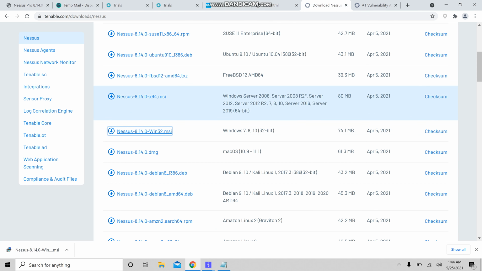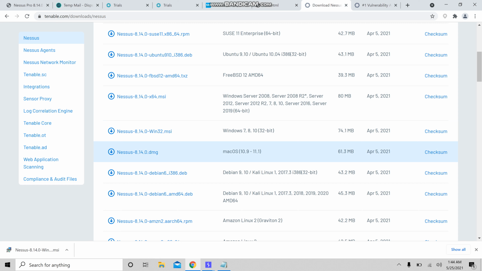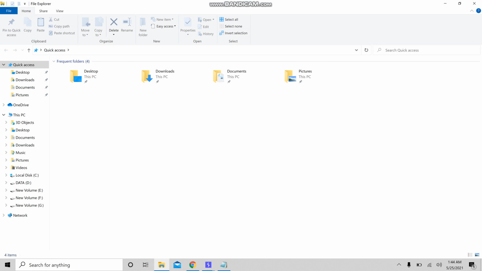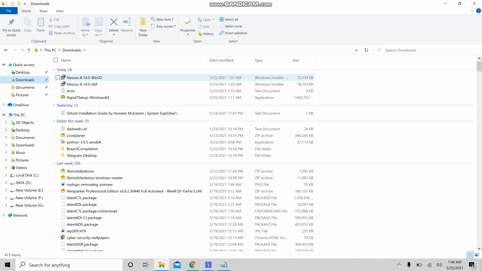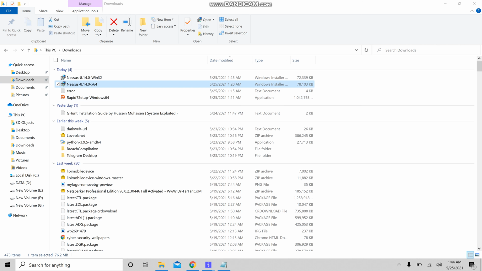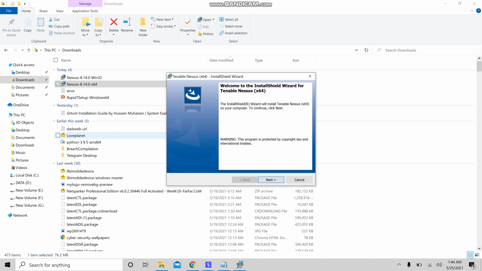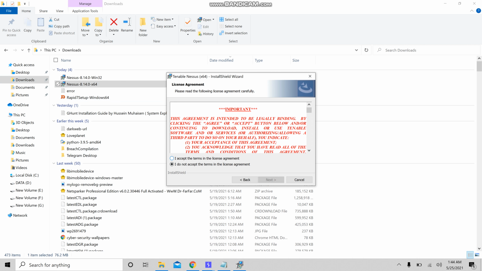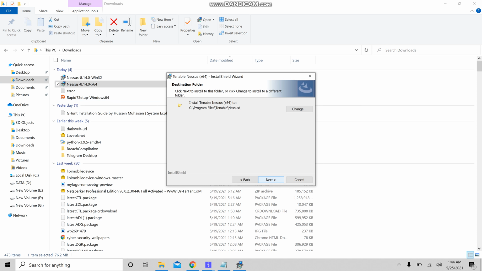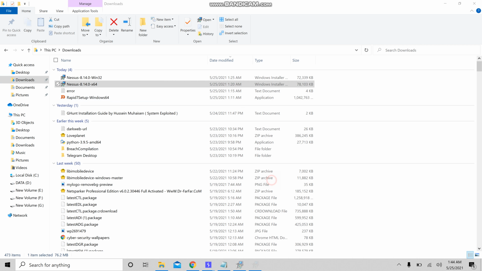So I'm going to download the Nessus 8.14 64-bit version. Okay, I already downloaded it. Let's go to the downloads and let me click on the installation process, 64-bit. Okay, click on next, accept the terms, next. You can also change the directory if you want. I'm not going to change it, it's going to use the C drive by default, and click on install.